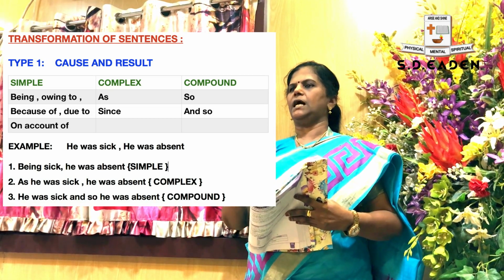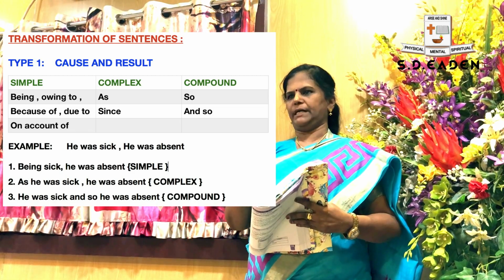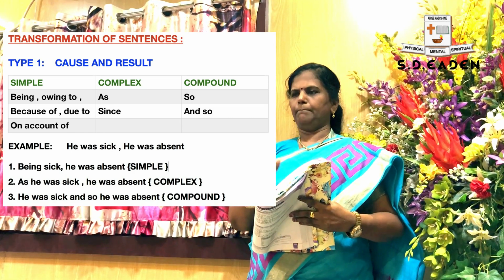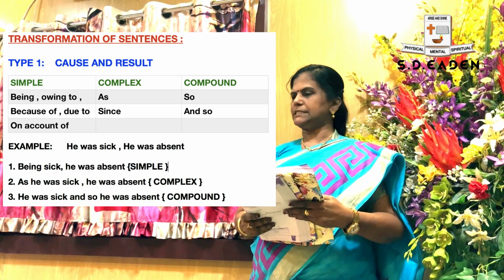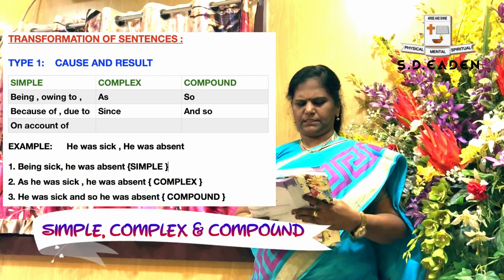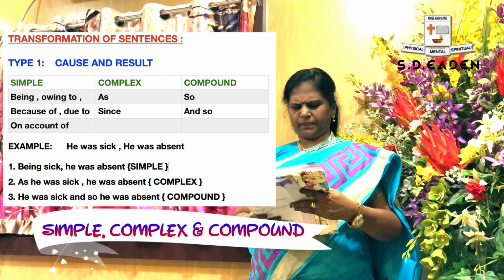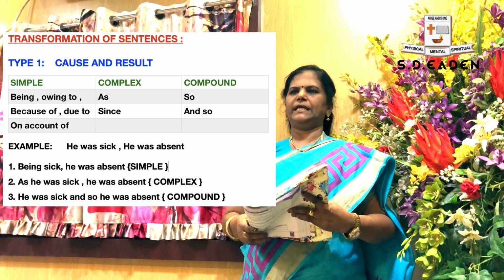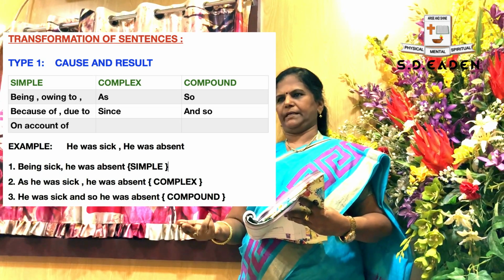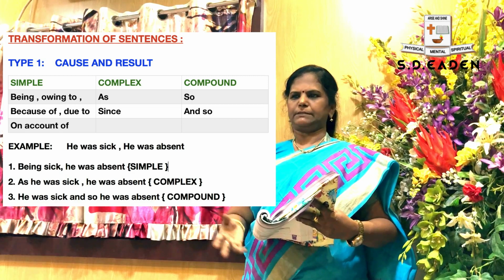And this is known as but. He was ill, but he came to school. This is known as the contrast type. What is the formula you are going to apply for this? For the second type, for simple, in spite of and despite. In spite of or despite. Usually we will apply only in spite of.